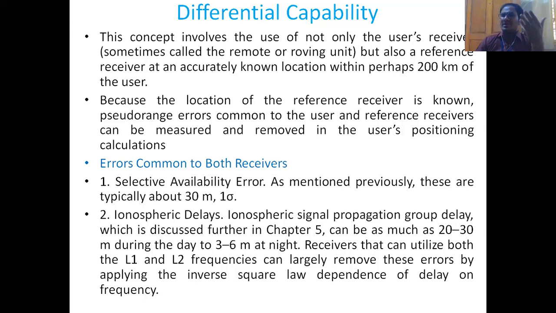The ionosphere consists of ionized molecules, because of which a propagation group delay may occur, and it can be 20 to 30 meters during the day and 3 to 6 meters during night, because at night there is less ionization, as there is no activity. Receivers that can utilize both L1 and L2 frequencies can largely remove these errors by applying the inverse scalar dependence of the delay on the frequency, that we know already.